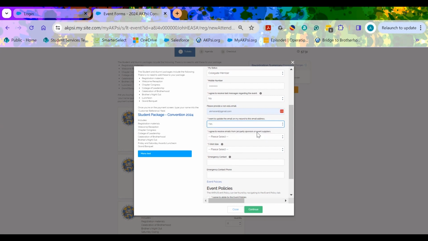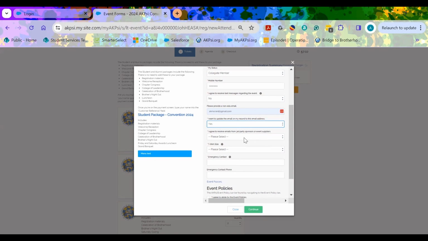The reason we ask for a non-edu email is because the longevity of these emails is longer lasting than the edu emails that many universities will either recycle or retire after a certain amount of time. And we want to make sure that we keep in contact with you and we have the correct contact information once you have graduated and are on your own professional journey.